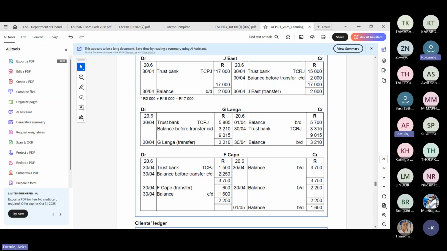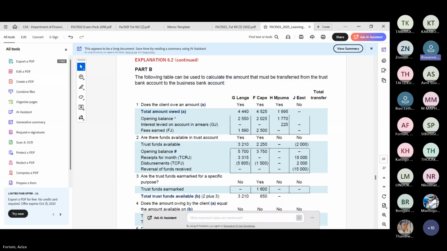No. We are doing F Cape. Okay. We are doing F Cape's books only. This Roxanne, with Langa. What does the question say? 1,600 of the balance of F Cape. So why are we worried about Langa now? We're doing F Cape's books. Okay, I'm going to rework again. Thank you.